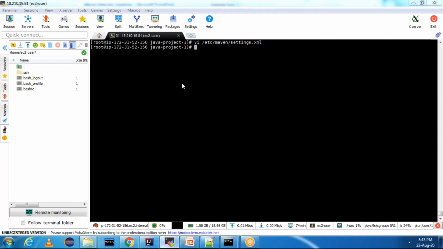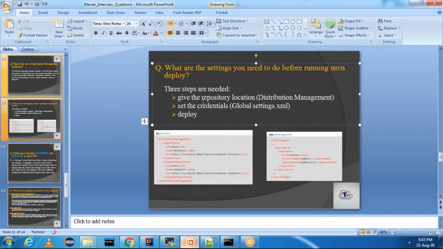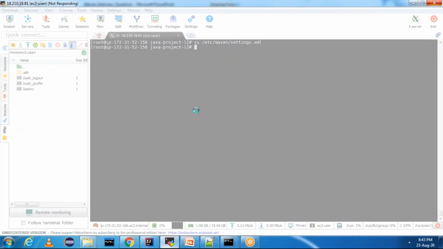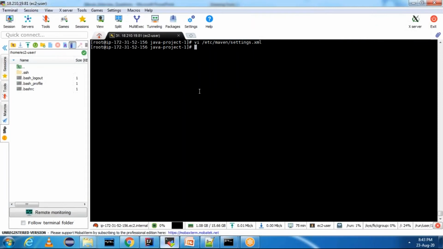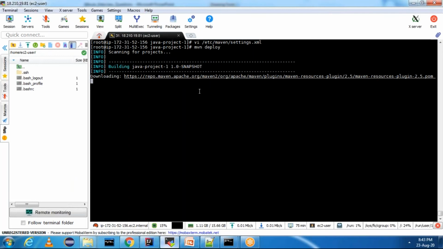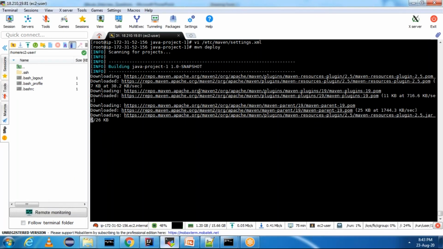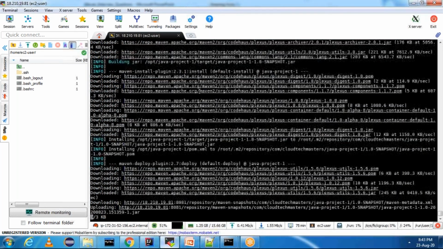Next, this is done. We have finished two steps. First is we have given the repository location. Second is we have set the credentials. Third is we need to do mvn deploy. We'll just do mvn deploy now. Now mvn deploy is a success.